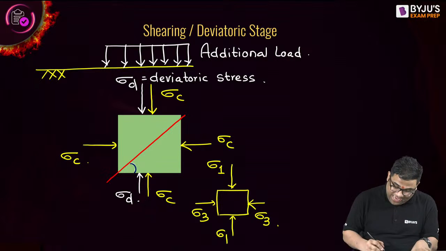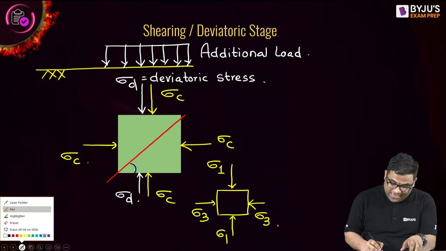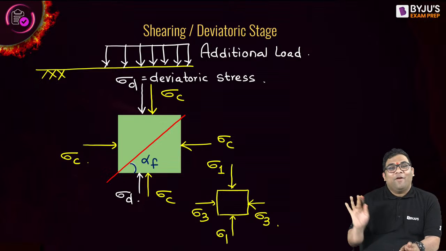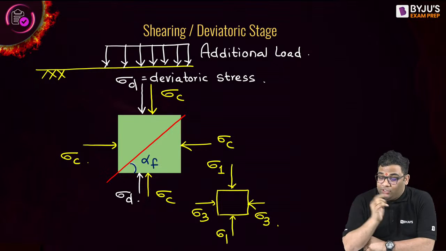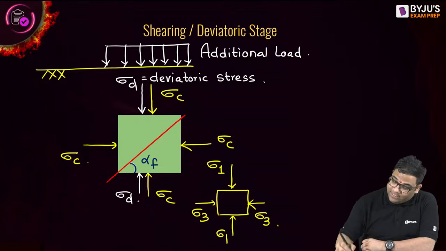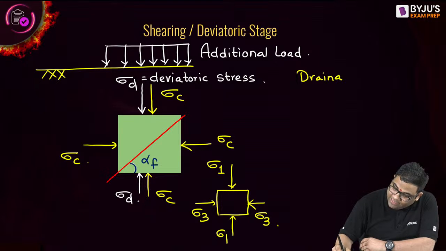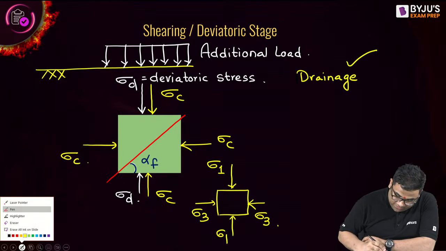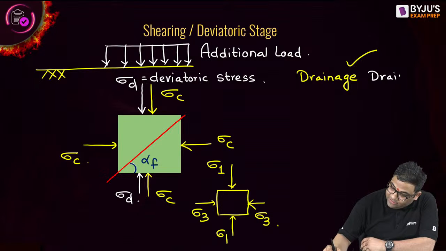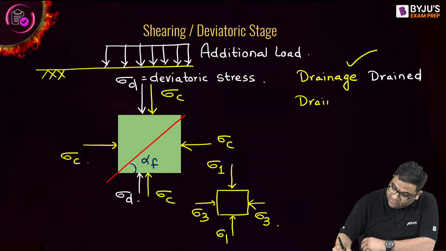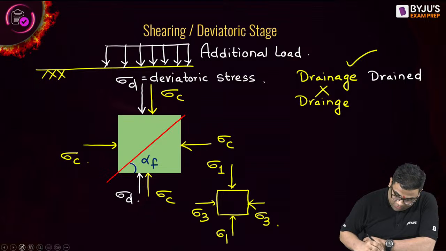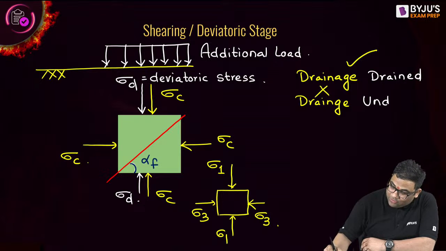Yes, alpha F. Very good. And in this particular shearing or deviatoric stage, shearing or deviatoric stress also we can have two conditions. If the drainage is possible, I will call this as drained test or drained condition, and if drainage is not possible, I will call it undrained.